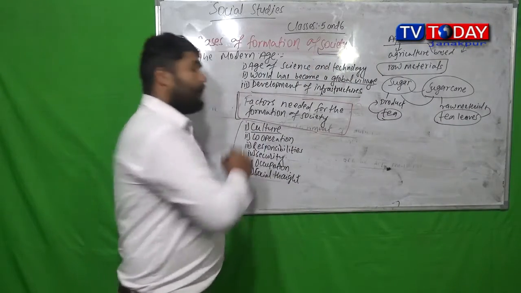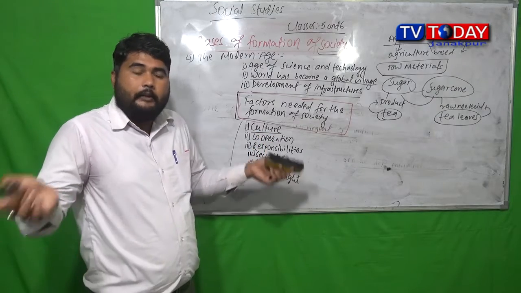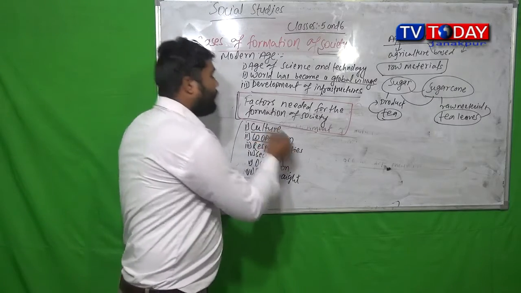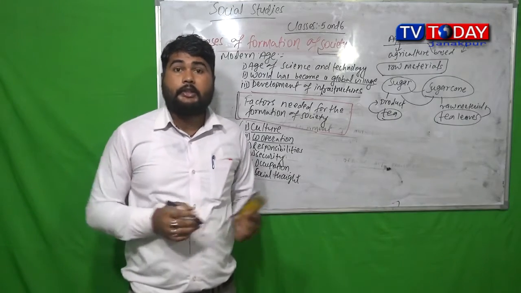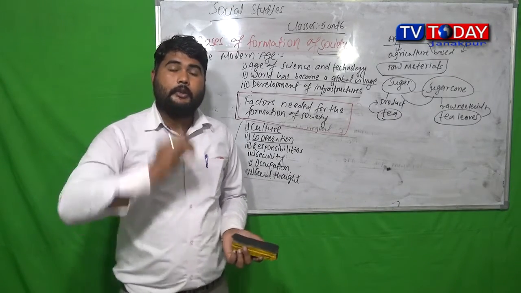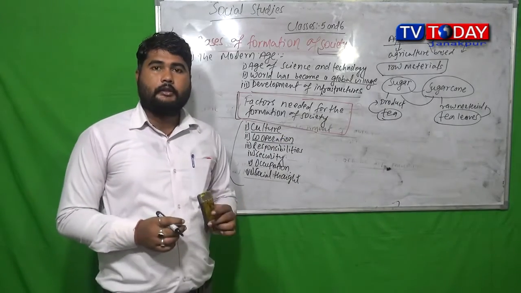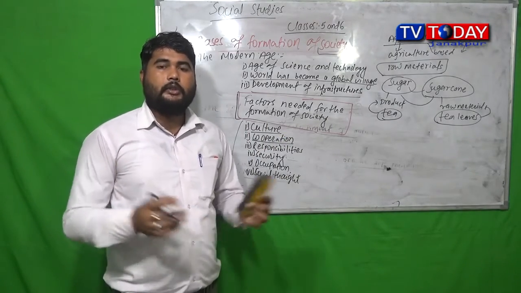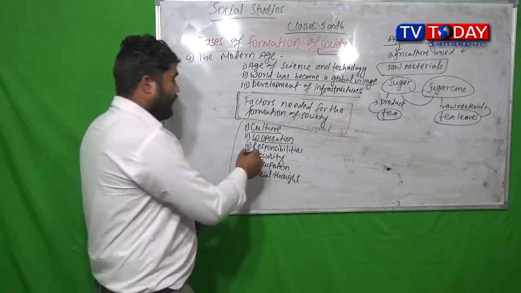So to form society, we need to have culture, a way of living life. We need cooperation among the members of society so that life becomes easier. Why do we live in society? We live in society basically because we can get cooperation from social members. So when needed, they can help and support us.